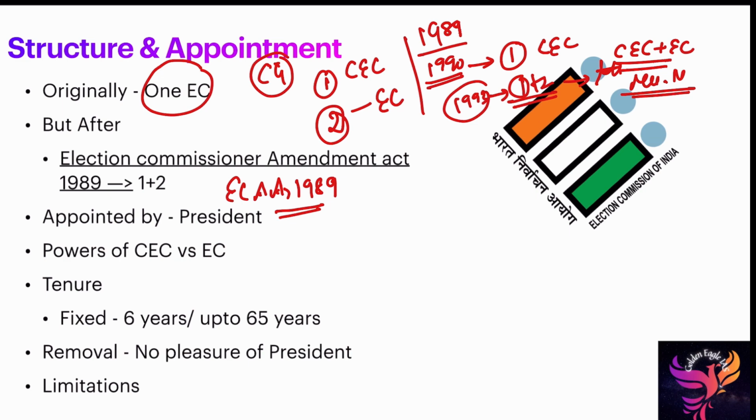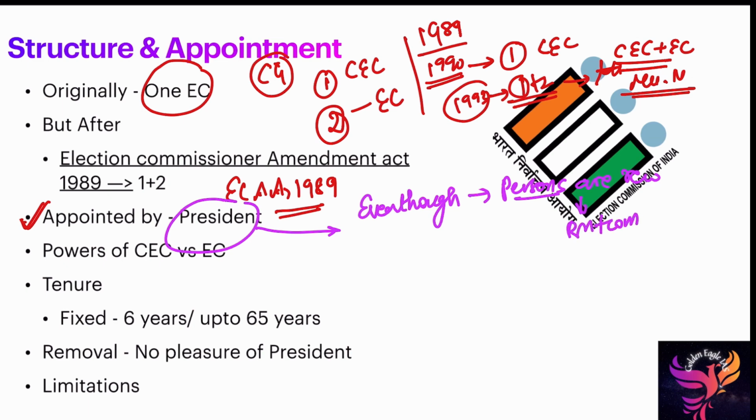Then they are appointed by the president. You have to remember that even though the persons are recommended by the prime minister and the council of ministers, they are appointed under the seal of the president. You get the point, right?